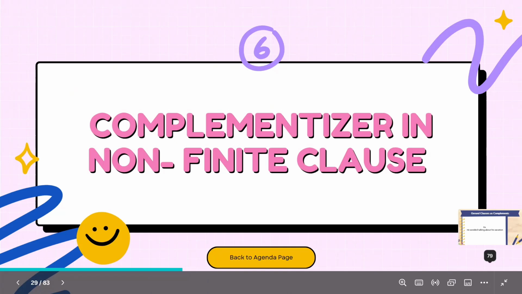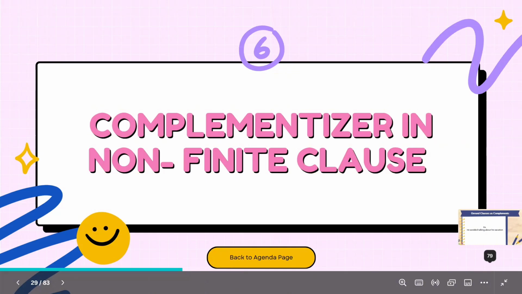So the role of the complementizer in non-finite clauses is to link the subordinate clause to the main clause and to indicate the relationship between the two clauses. So, for example, the sentence, "I want to eat sandwich because I'm hungry."